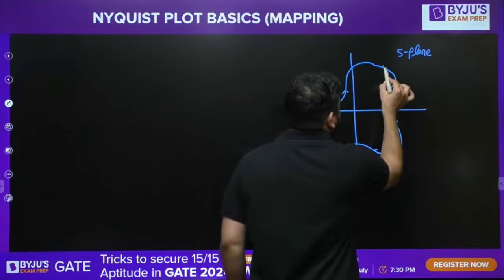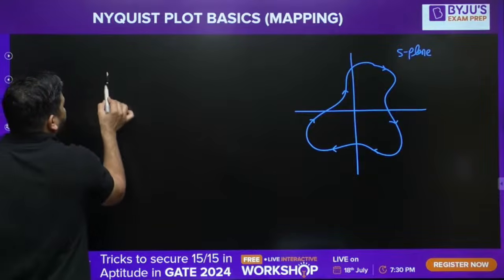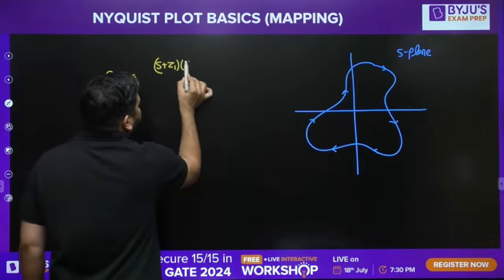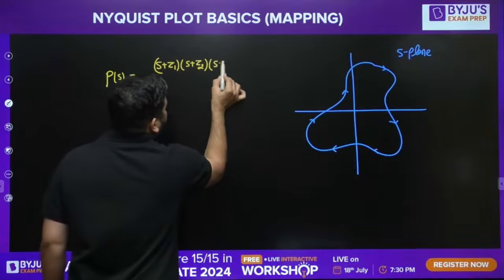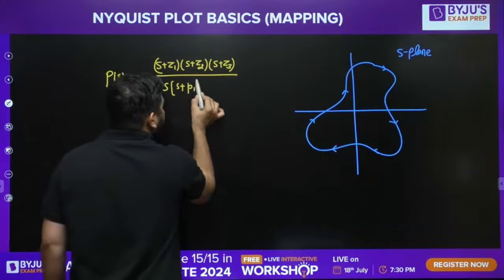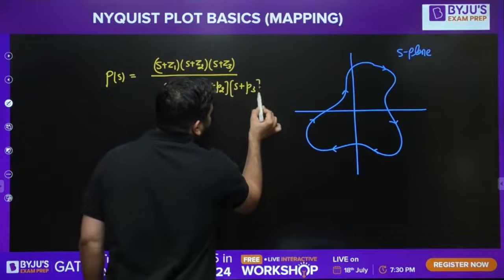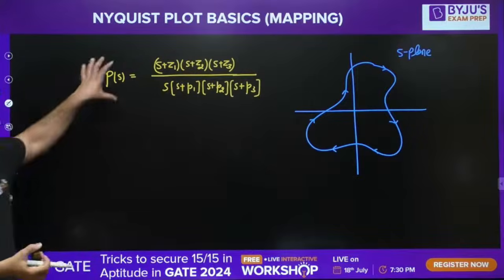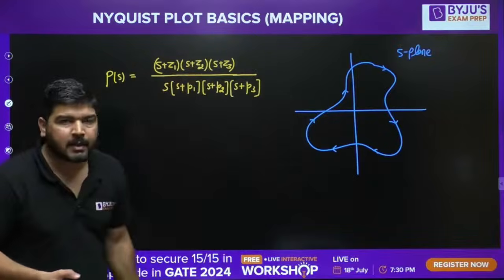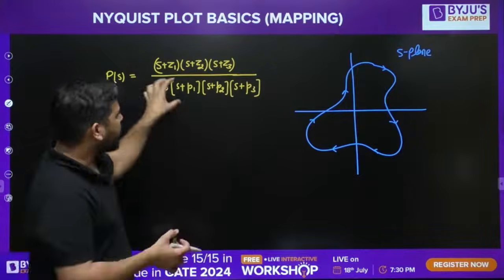Okay, this is the S-plane contour, and there is a random function, which you can call P(s). P(s) is (s plus z1)(s plus z2)(s plus z3) divided by s times (s plus p1)(s plus p2)(s plus p3). Now, P(s) and the S-plane contour are given to you. The zeros are minus z1, minus z2, minus z3, and the poles are minus p1, minus p2, minus p3, and one pole at the origin. So these locations are given to you.